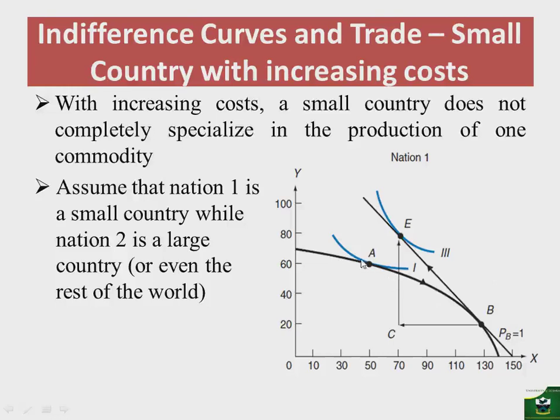Therefore, it has a comparative advantage in producing commodity X. And with that, Nation 1 will specialize in the production of commodity X, and the relative commodity prices will be gravitating towards the world prices, which is equal to 1. So when the world prices are equal for Nation 1 and that of the world, Nation 1 will stop producing more of X, and it will produce at that point, which is point B. And by exchanging 60 units of X for 60 units of Y, Nation 1 will consume at point E, where it's exporting 60 to the world and then importing 60 of Y.